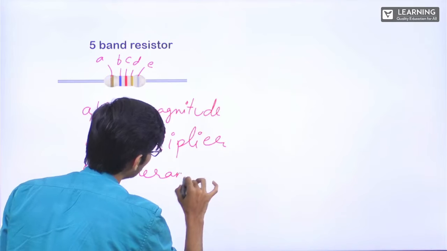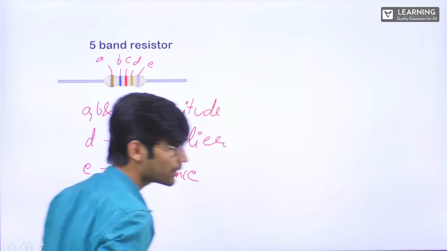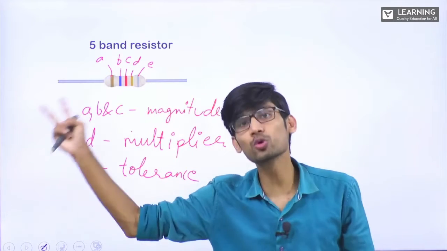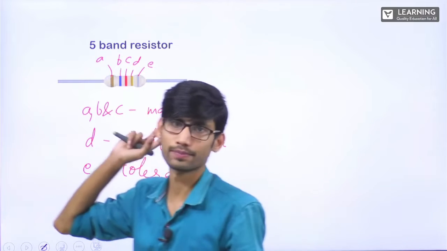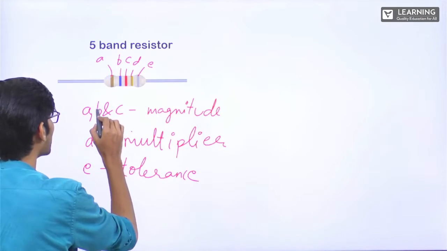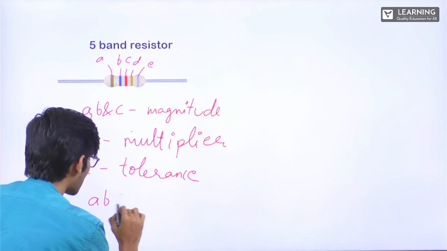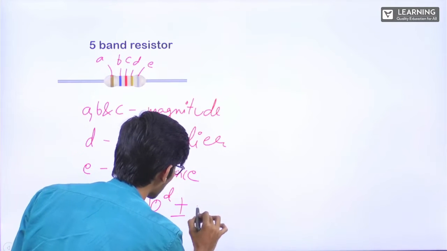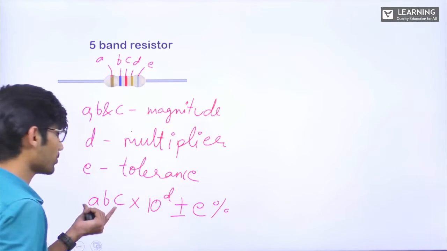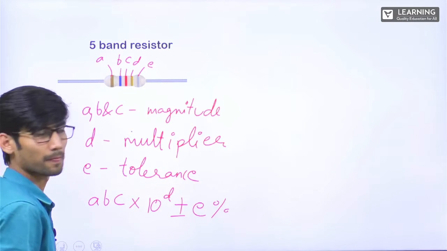So what is the difference between this 5-band and 4-band? There we had only 2 digits. Here the first term will be having 3 digits. Okay. So it is like A, B, C into 10 power D plus minus E%. Okay. This will be having 3 digits.